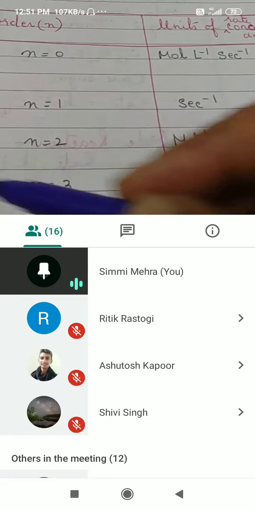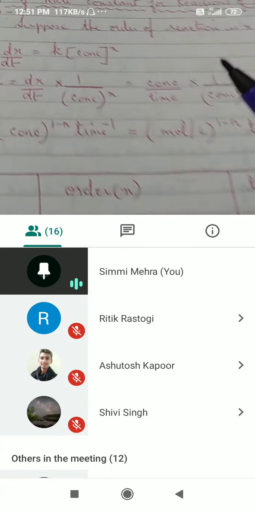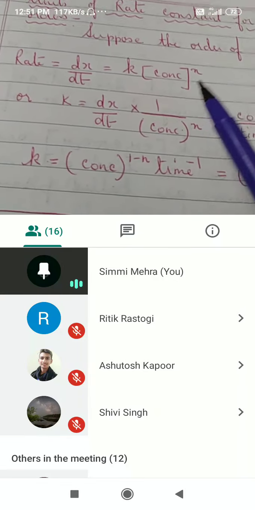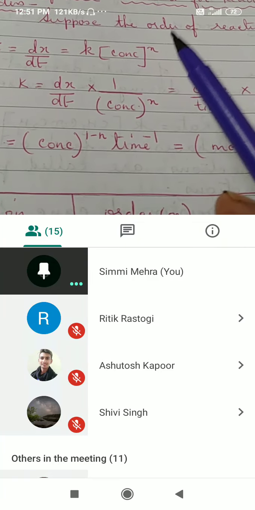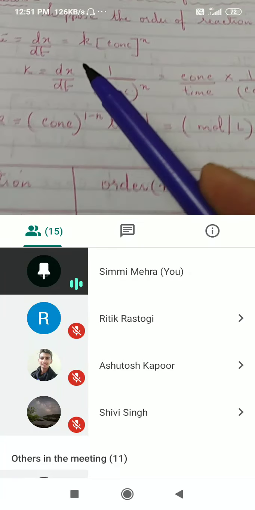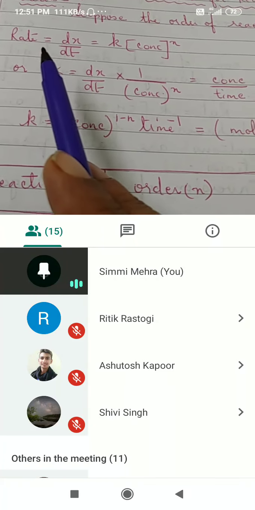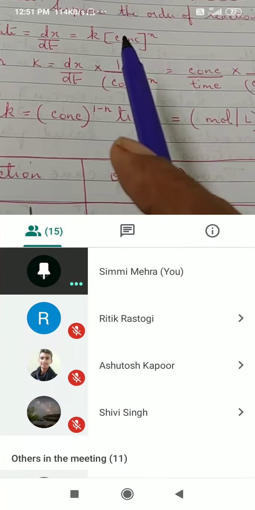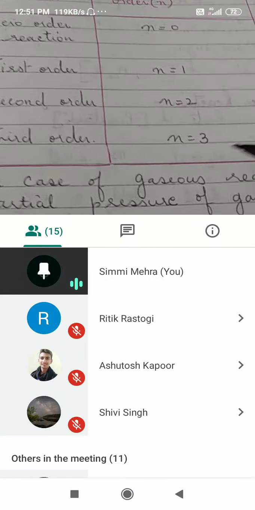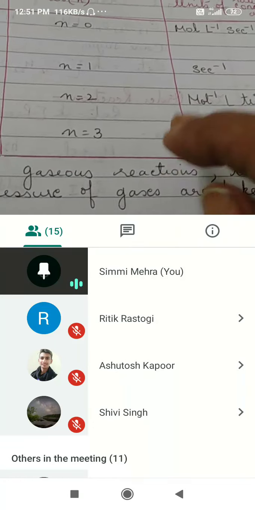This table I have given, but there is no need of learning this table. If you learn the relationship I have given, rate is equal to K into concentration raised to the power of n, keep on putting the value of n and you will derive the units. Rate will be moles per liter per second and concentration will be moles per liter. So we can derive the unit, and this is asked in a 1 mark question.